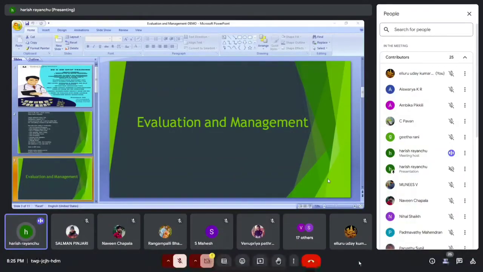So management is nothing but, based upon patient condition, the physician is going to order any labs or imaging reports like X-ray, CT, ultrasound, or EKG, or prescribe any medications, or order any infusions, injections, or plan any surgeries. These things come under the part of management. The physician will do the management part based upon condition. Okay, any doubts on this still now? E/M: what is evaluation and what is management? I think everyone understood the definition.